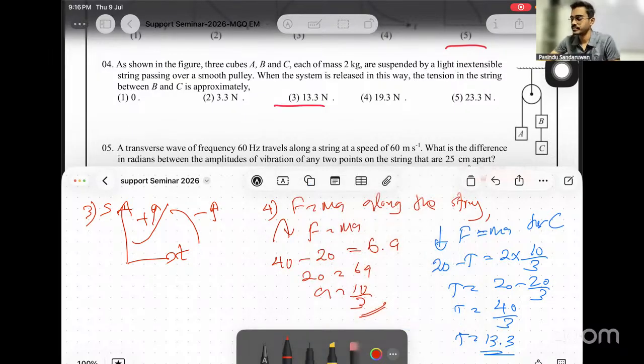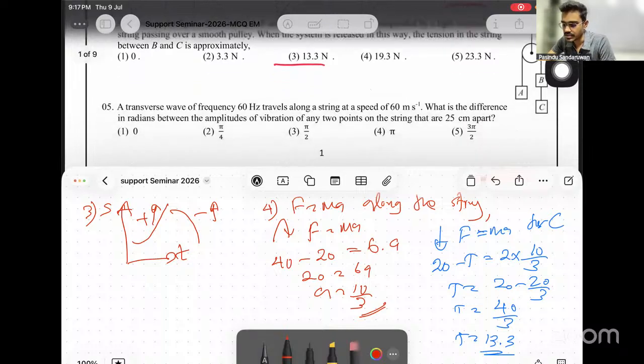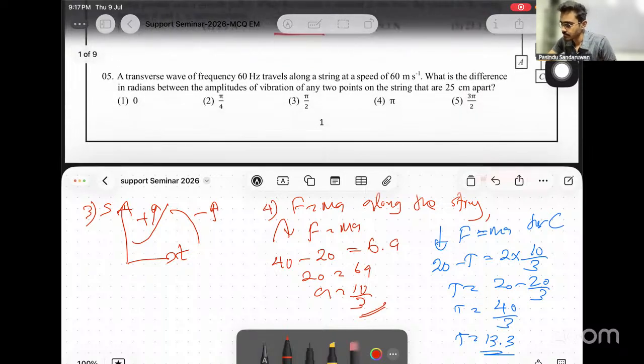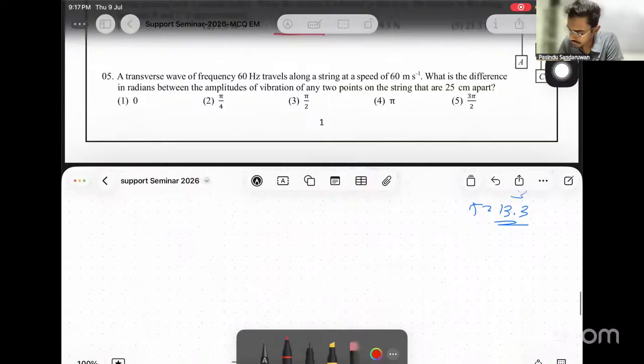Okay. Got it? Again, not a big deal. Right? Understand and manage. 5.